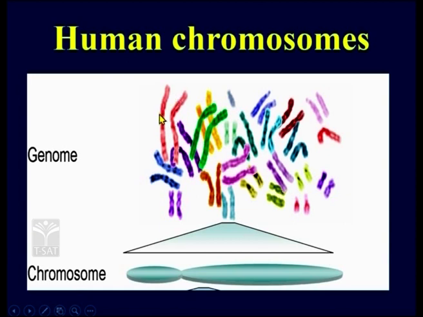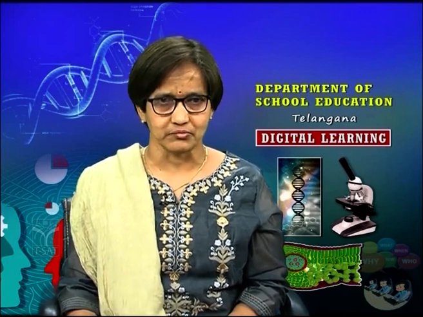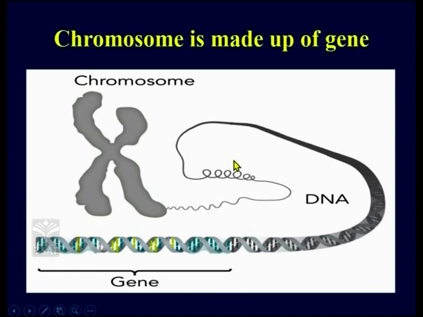That means one we received from father and the other one we received from mother. If you are talking about the entire genetic material that is present in any human being, the total quantity of genetic material present in any human being, then we call it the genome. Now, what is this chromosome made up of?